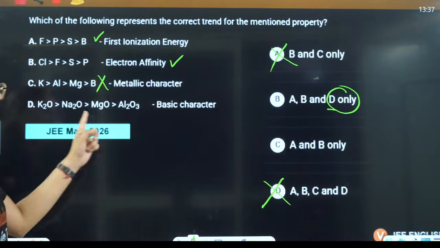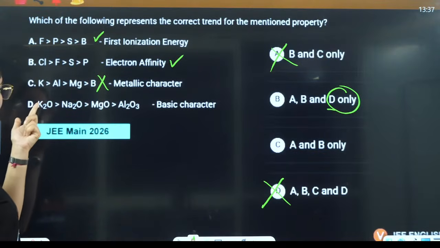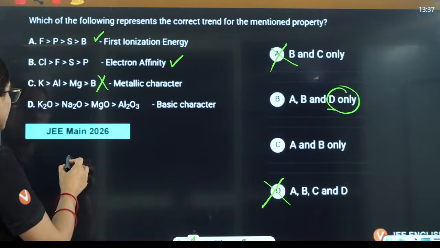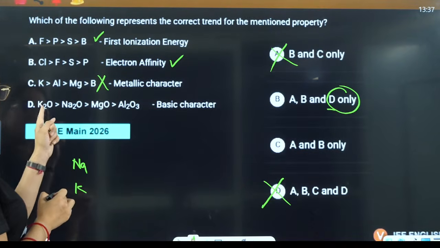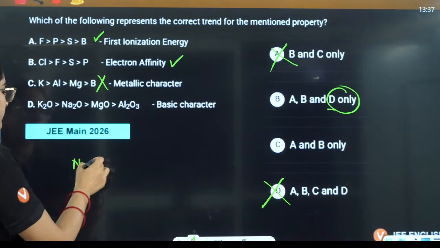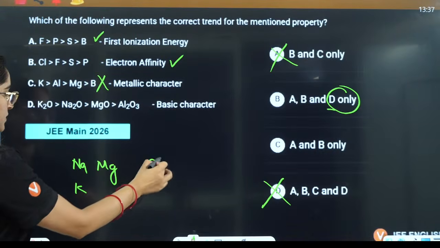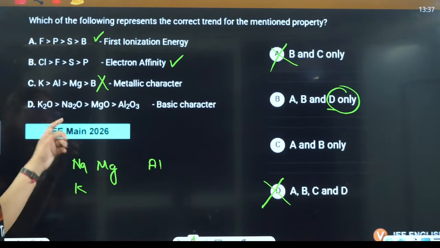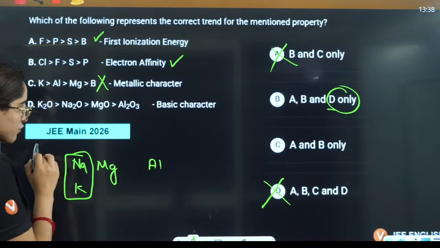Right, now D is correct or not, that I have to see. Okay. So in this case, you have potassium, sodium, magnesium, aluminium. Okay, it will be like this. So if I talk about the basic character, that has to be maximum in sodium and potassium because of group number 1.